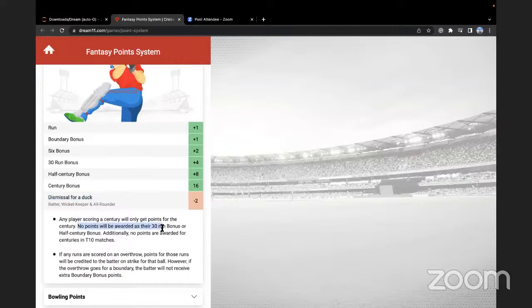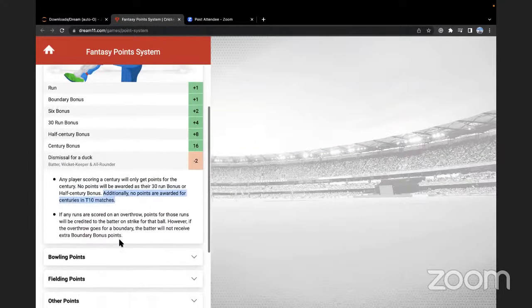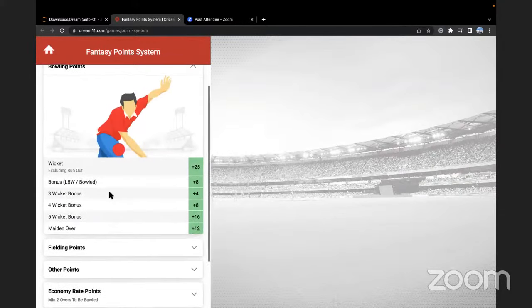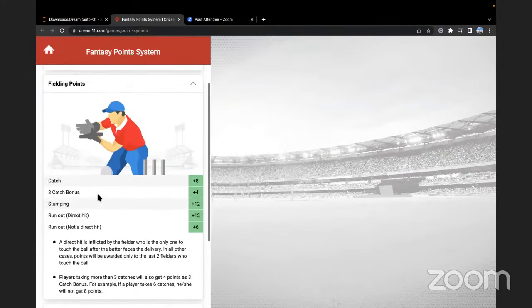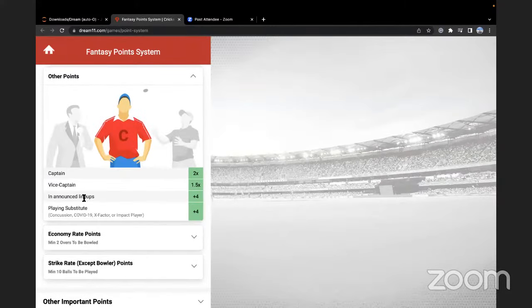No points will be awarded as a 30-run bonus or half century bonus. Additionally, no points are awarded for centuries in T10 matches. T20 के लिए होता है, T10 के लिए नहीं होता. Okay. Similarly, you have bowling points, you have fielding points, and you have other points.